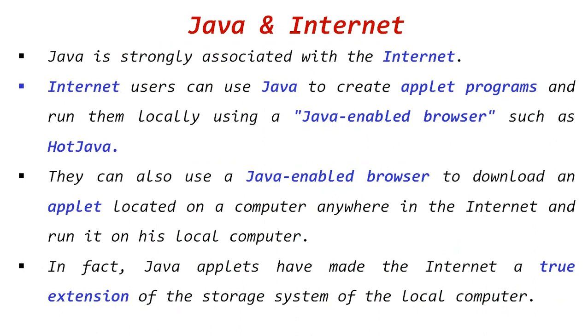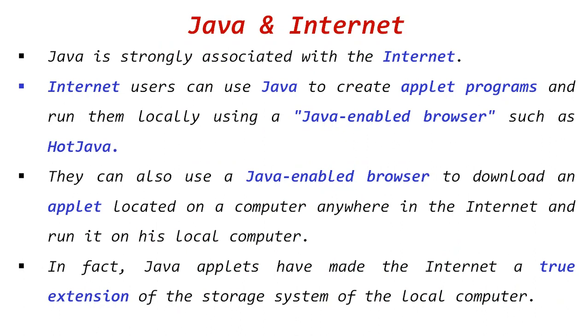After the completion of this slide, I will try to do some program aspects using applets. Applets are basically small programs which can be flashed inside your web page and run locally using a Java enabled browser. Now what is the meaning of Java enabled browser? I have already explained this. You can make your browser Java enabled by using your control panel and by right clicking on the Java application.